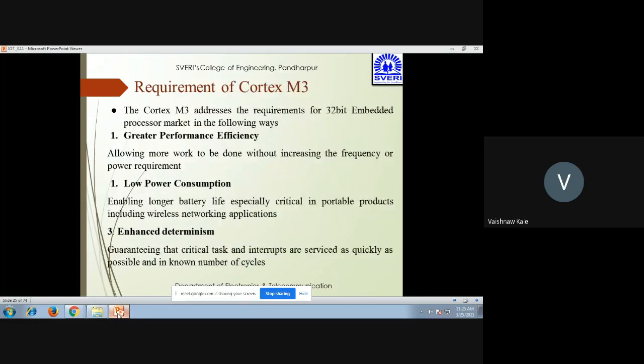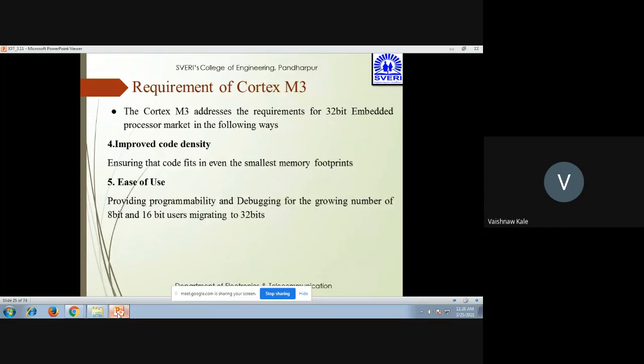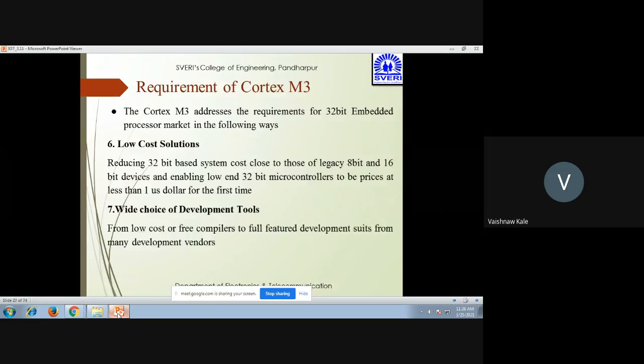This is about the WIC. Now, what are the requirements of the Cortex M3? As we know, the Cortex M3 addresses the requirements of the 32-bit embedded processor market in the following ways. First is greater performance efficiency. Second is low power consumption. Third is enhanced determinism. Fourth is improved code density. Fifth is ease of use. Sixth is low cost solutions. Seventh is a wide choice of development tools.